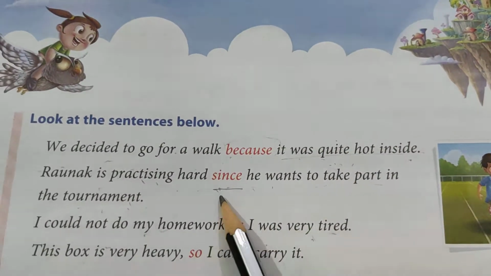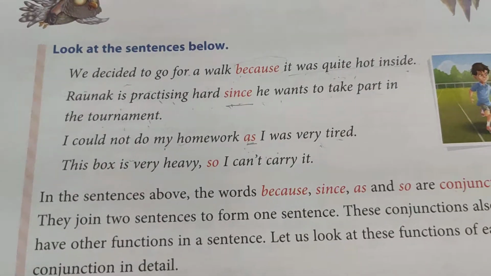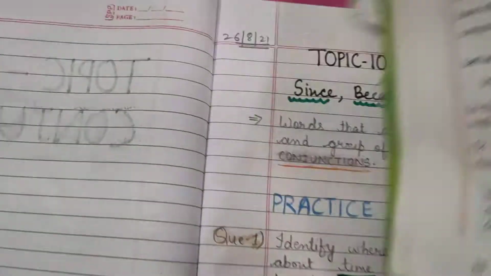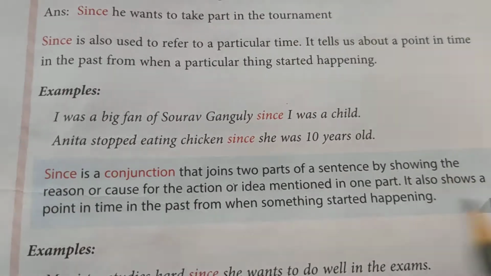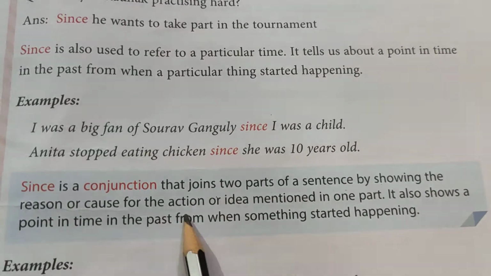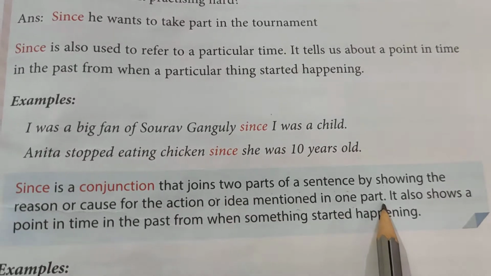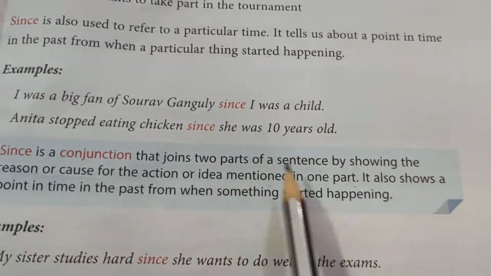Okay, like, since is not only used to show reason, it is also used to show time. Okay, so now let's just understand about since conjunction first. Since is a conjunction that joins two parts of a sentence by showing the reason or cause for the action or idea mentioned in the one part. Yes, that we already understood just now.